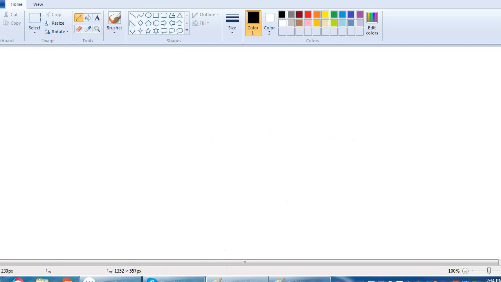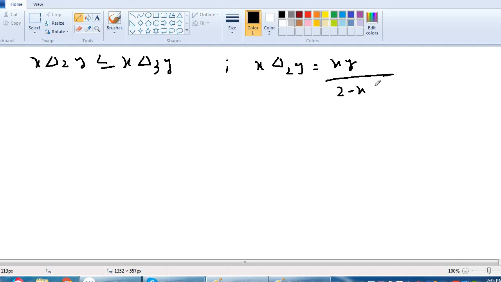Now we show that x delta 2 y is less than or equal to x delta 3 y, and we know that x delta 2 y is equal to xy divided by 2 minus x minus y plus xy.